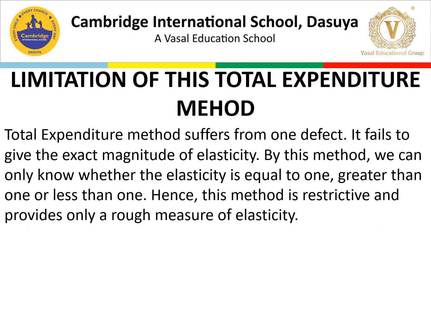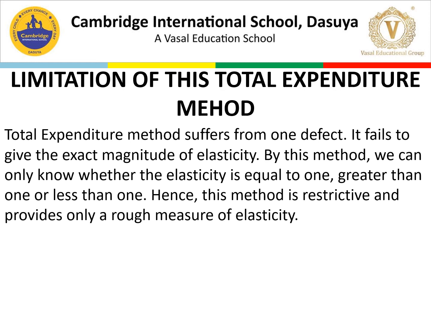Now, the total expenditure method suffers from one defect. That is its limitation. Defect means limitation, there is some shortcoming in this. So it fails to give the exact magnitude of elasticity. We are not able to find out how much the elasticity changes. So that is the negative point of this. By this method, we can only know whether the elasticity is equal to 1, greater than 1, or less than 1. Hence this method is restrictive and provides only a rough measure of elasticity.